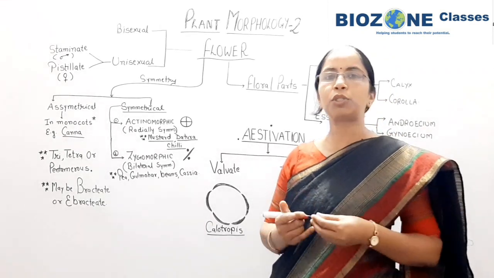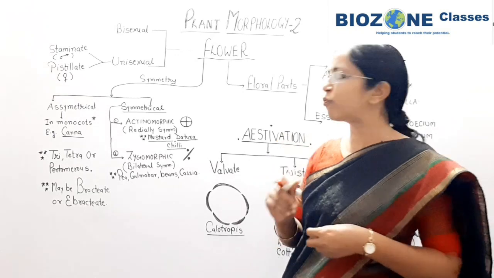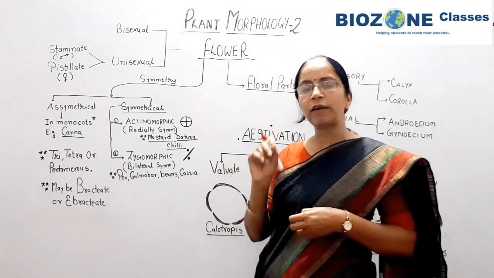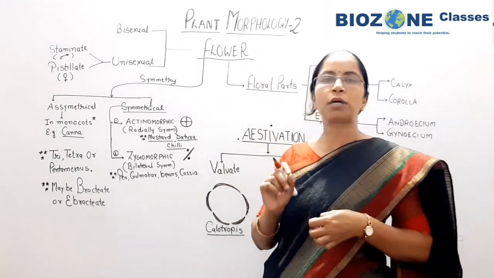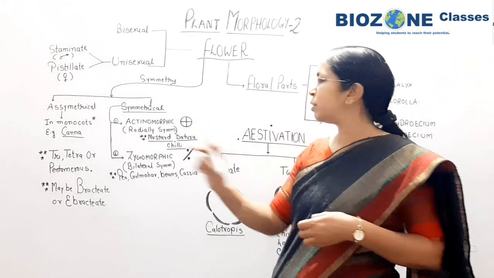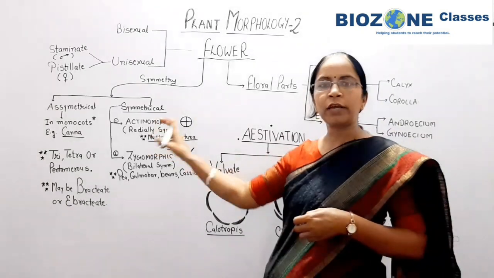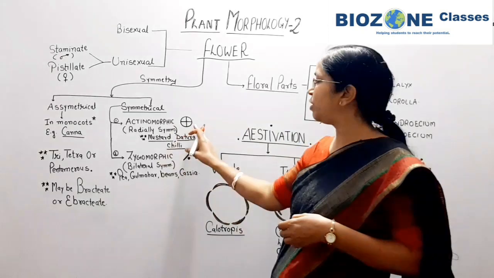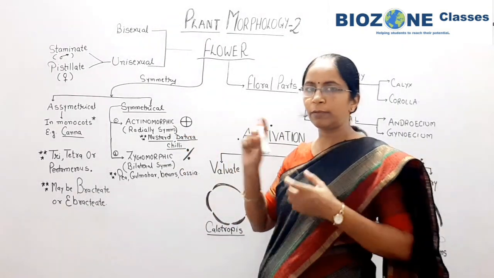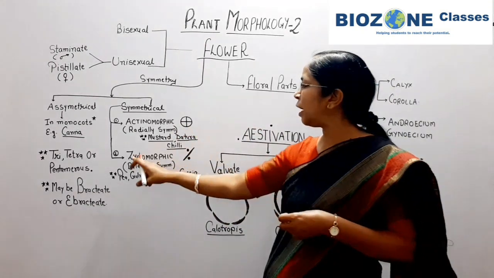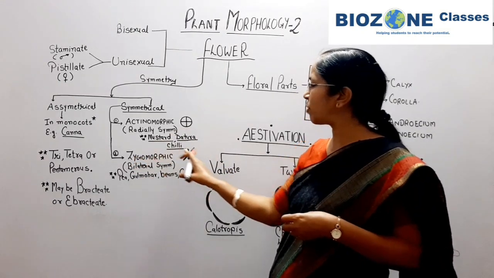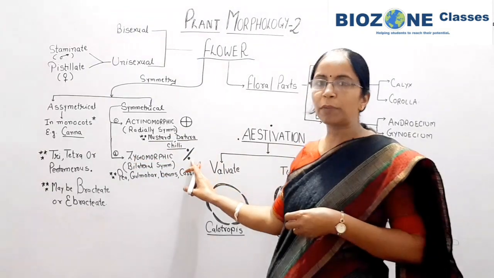When we study about the floral formula, floral diagrams and the descriptions of family in the next session, in those floral diagrams as well as in the floral formula, we use some particular signs. So when the flower is actinomorphic, in the floral formula we use this kind of sign, and for the zygomorphic flower we use the sign of percentage.